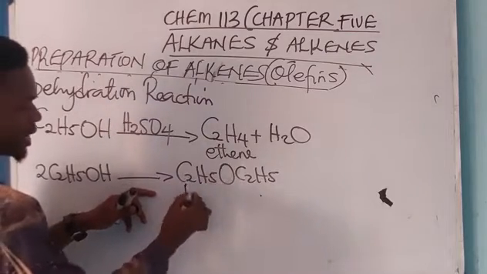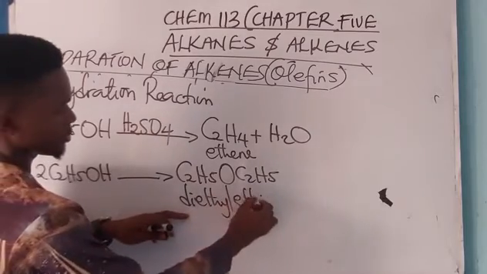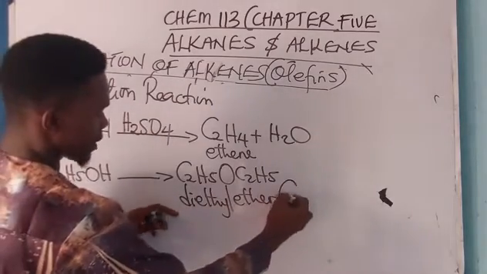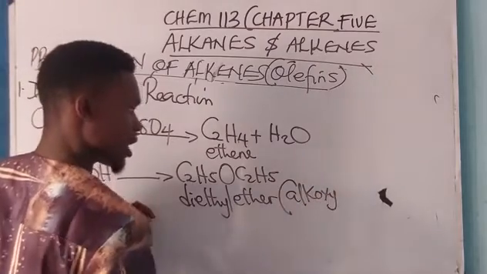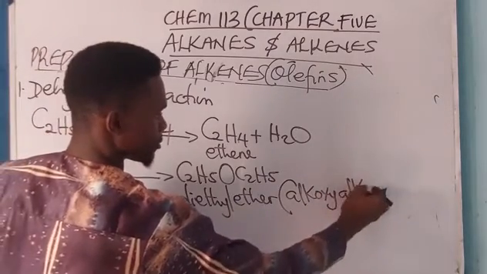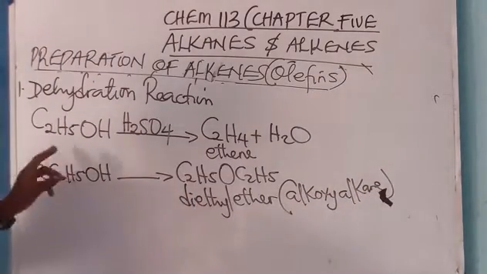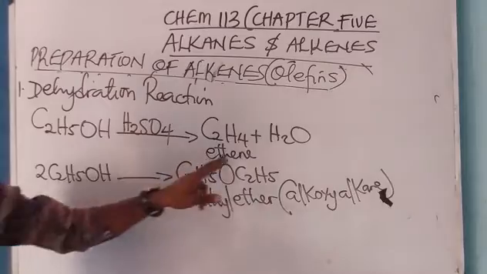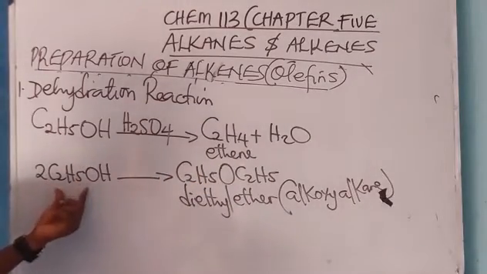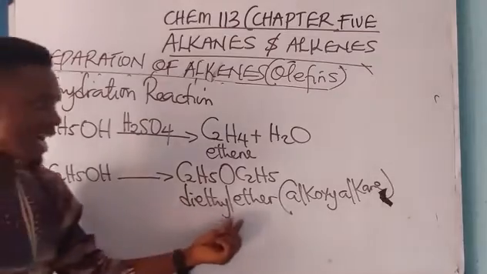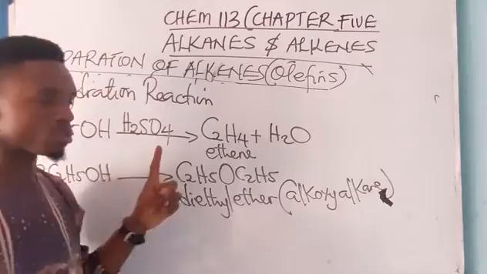It becomes diethyl ether, and this is otherwise called an alkoxyalkane. Please, the dehydration of a molecule of alcohol will produce ethene and water, fine. But the dehydration of excess alcohol produces an ether, called diethyl ether. Take note of that.